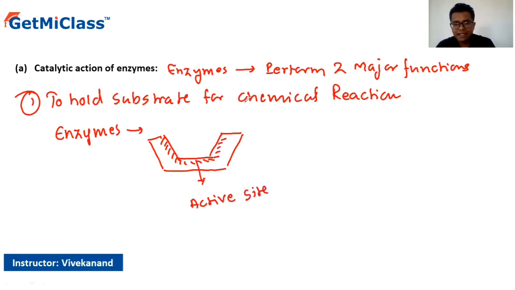In this active site, our substrate, having a complementary shape, comes and fits inside. As a result, there is an interaction between these two. So the enzyme holds the substrate in a proper way, after which it is attacked by a suitable reagent and the reaction takes place effectively.